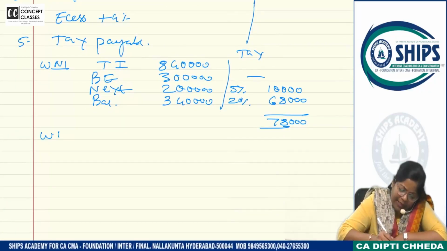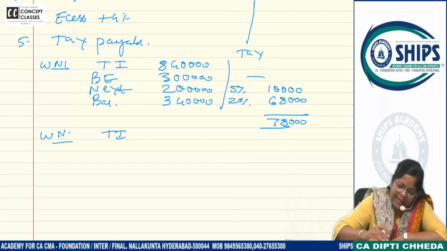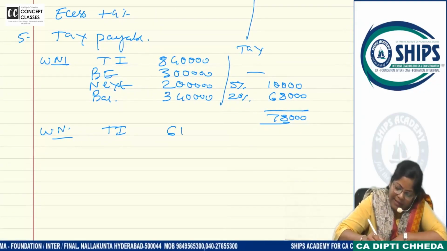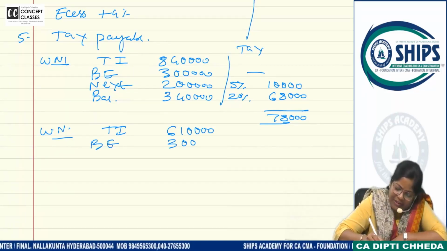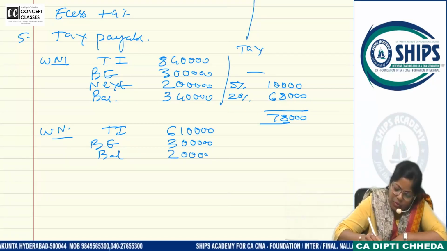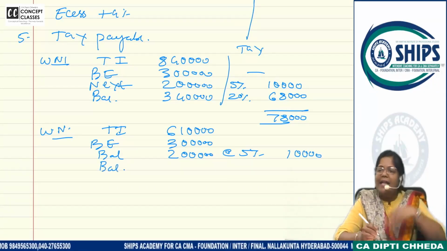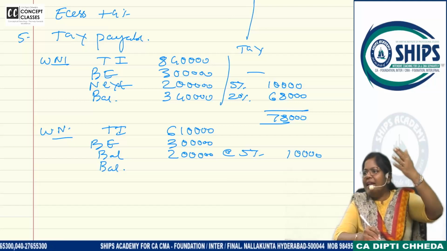So what is the tax? 78,000. Working note 2. What is the total agricultural income plus basic exemption? 6,10,000. What is the basic exemption? 3 lakh. Then the balance 2 lakh pay 5%, 10,000. And then again balance after the 5 lakh.